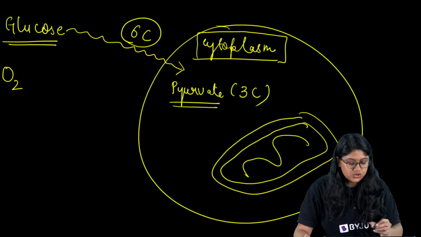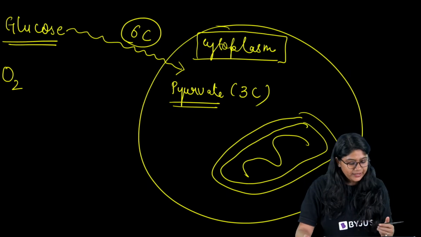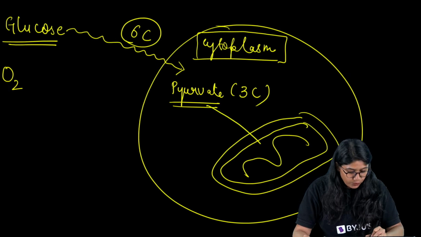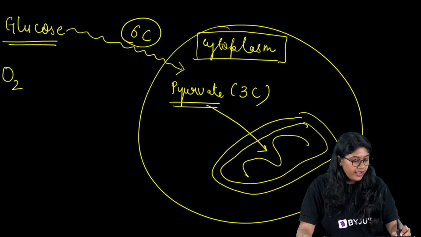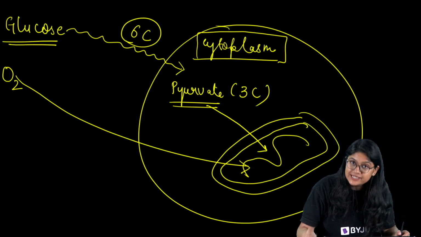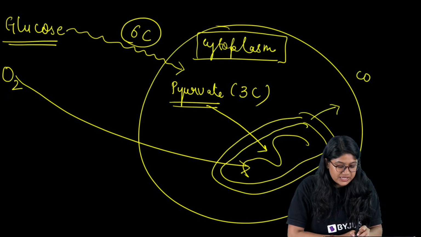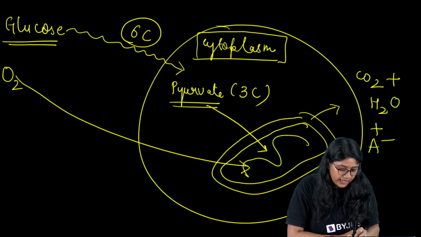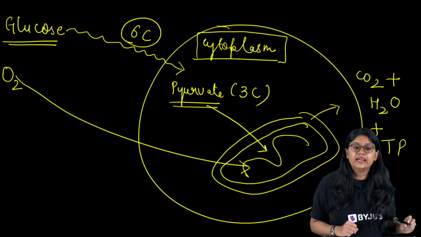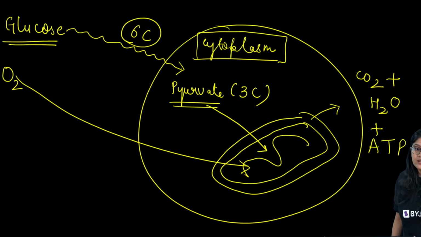So from 6, there's a breakdown to 3, okay, clear? Now this pyruvate will move into the mitochondria and oxygen also will move into the mitochondria. There we'll see a series of reactions and the formation of CO2, H2O and ATP. Clear everyone? Yes, clear? Take a screenshot of this everyone.